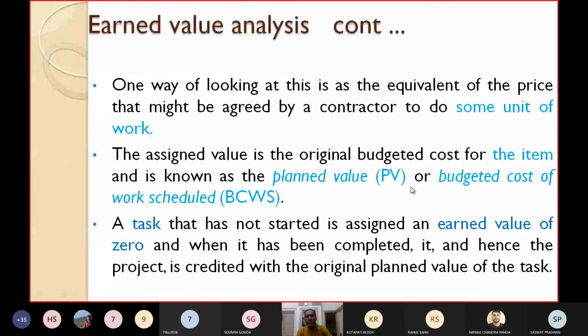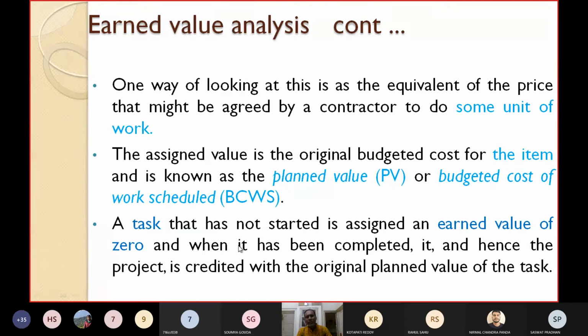This is also known as budgeted cost of work scheduled, BCWS. Now, a task that has not started till now is assigned an earned value of 0.